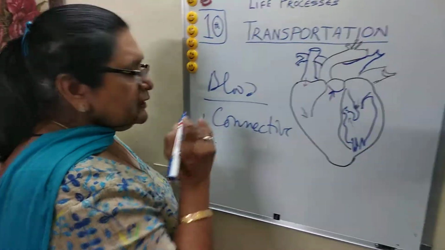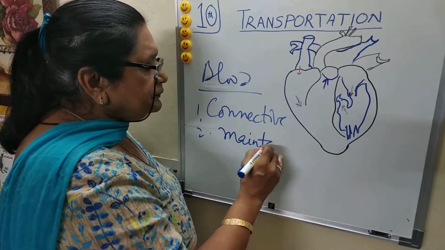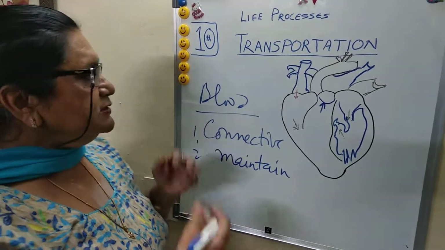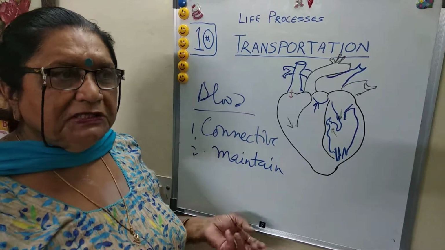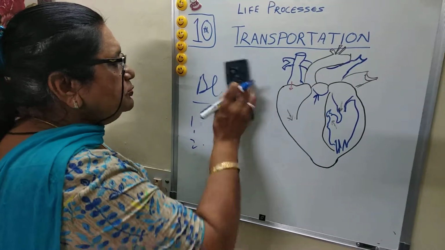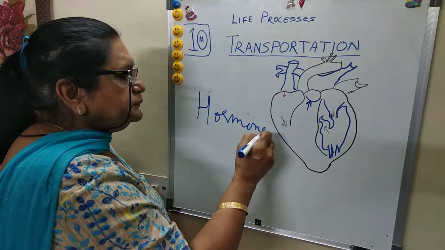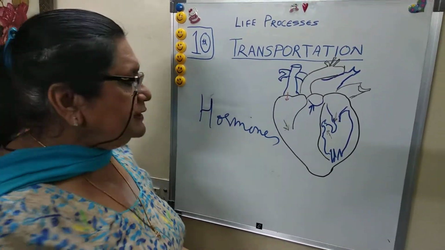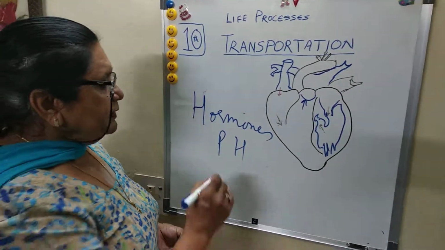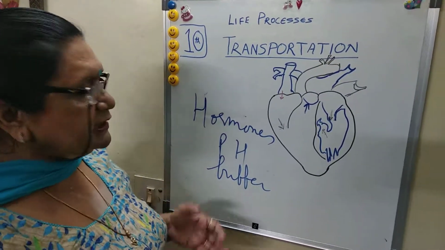Next feature, it helps in transportation. Second, it maintains our body temperature. All the nutrients which are present in blood are circulated. So blood plays a very important role. Another, your endocrine glands secrete certain hormones, and they are again circulated. Blood also maintains our pH balance, or acts as a buffer, and maintains solute potential.